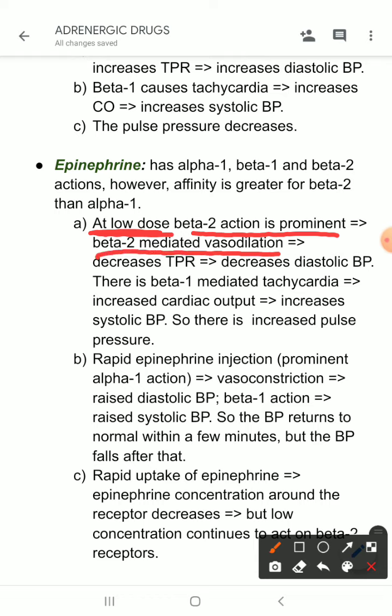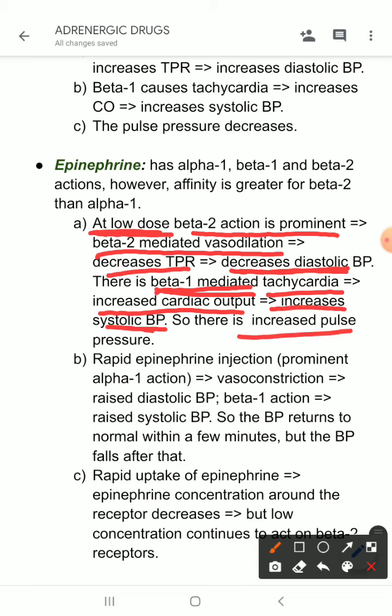So, beta 2 mediated vasodilation is there, that leads to decreased total peripheral resistance and decrease in diastolic blood pressure. So, through beta 2 mediated action, epinephrine leads to decrease in diastolic blood pressure, and through its beta 1 mediated action on the heart, it leads to tachycardia, increased cardiac output and increase in systolic blood pressure. So there is increased pulse pressure.